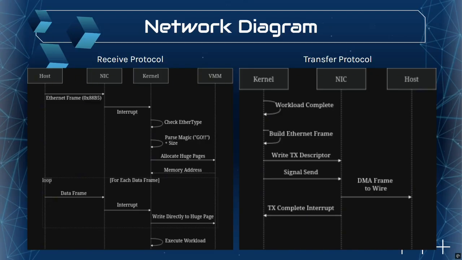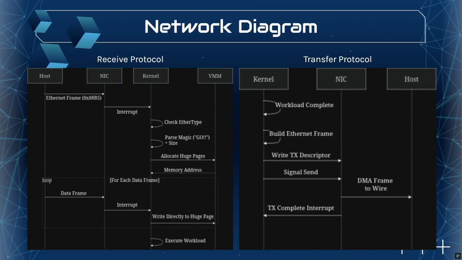The kernel checks the ether type and then parses out our magic number and the payload size of the frame payload. Our magic number in this case, we've just gone to go, all caps, exclamation point, and then we get the payload size. Those 2 pieces of information together are the handshake. The kernel now knows a real sender is on the other end and knows exactly how much memory to ask for. It goes to the VMM, the virtual memory manager. It allocates the right number of huge pages, 2 megabyte huge pages, and opens the data path.